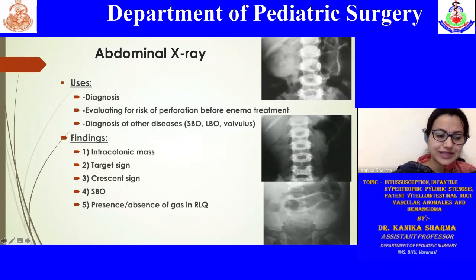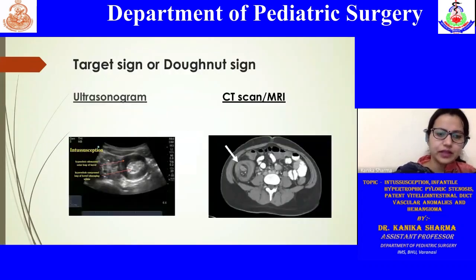Then you have this crescent sign, which is formed by the gas surrounding the invaginated bowel. Also, the gas predominantly in the right lower quadrant, left upper quadrant, and the extent in the lower abdomen may also give a suspicion of intussusception.